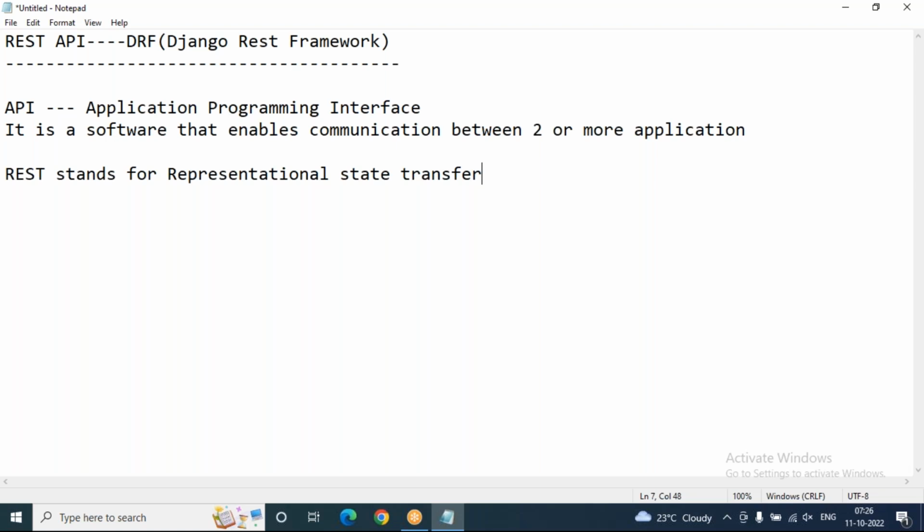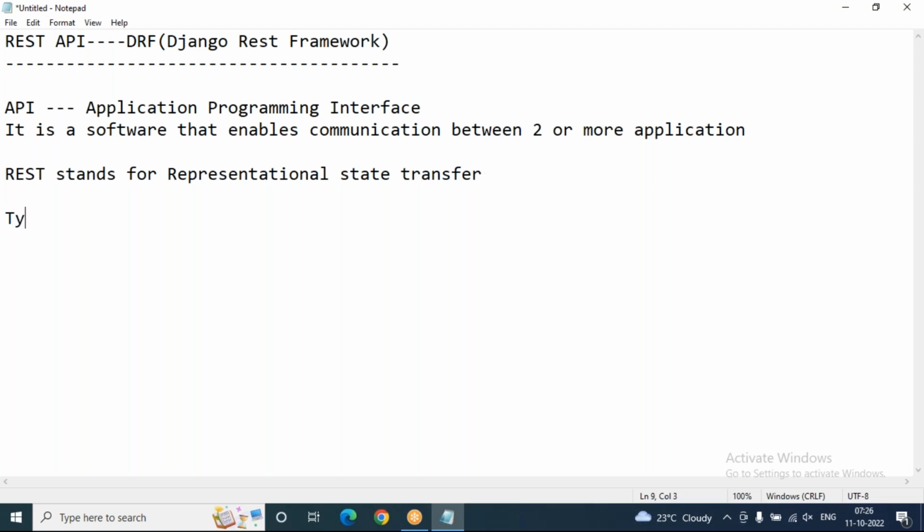Easy customization, validations, and authentication systems are there. Mostly, generic class-based views are there in REST API for CRUD operations with the database. A clean and simple view of resources using Django's new class-based views is available here. And there are different types of APIs: private, partner, and public.